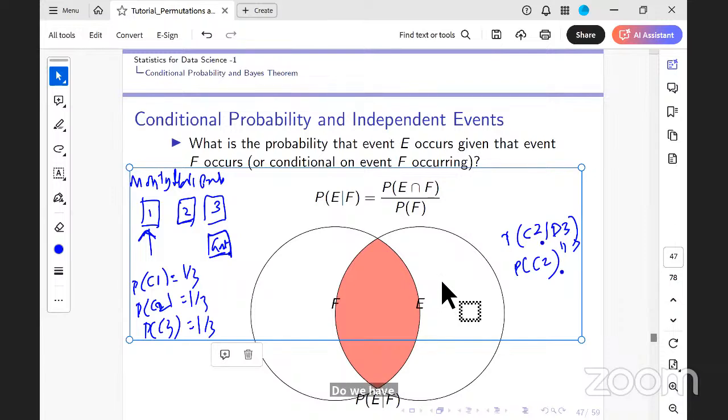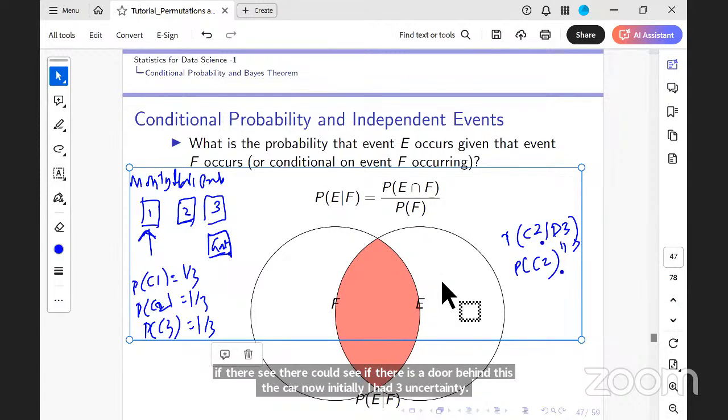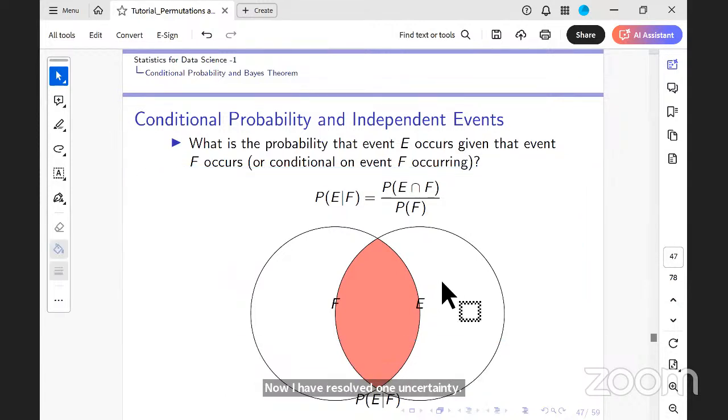See, suppose there was a car, I'll open only a door. If there is a door behind this, the car, now initially I had three uncertainty. Now I have resolved one uncertainty, right? I'm showing you there's a goat behind one door. I just want you to think for yourself as to what would happen to the goat. Okay, think about it.